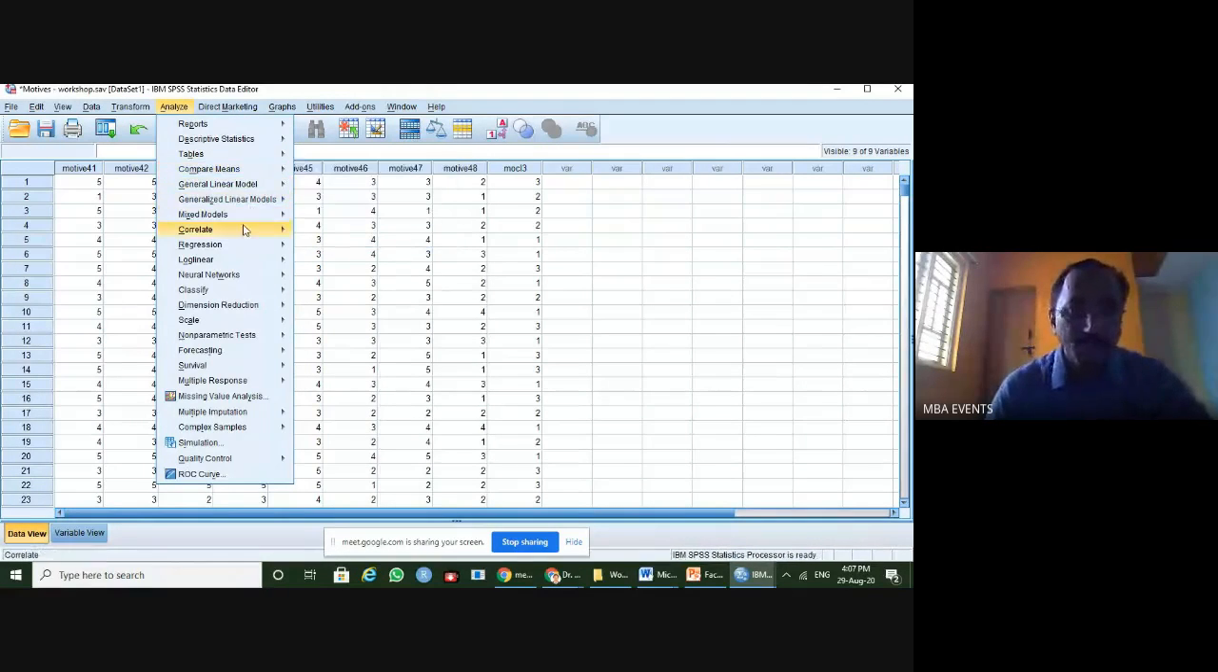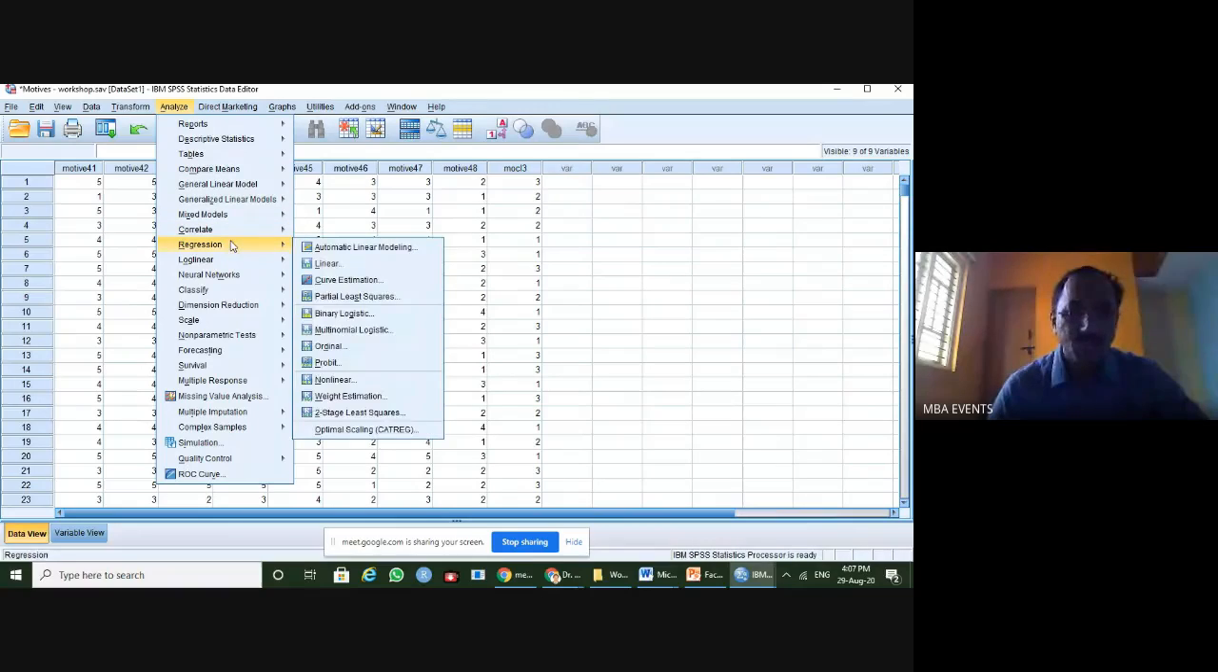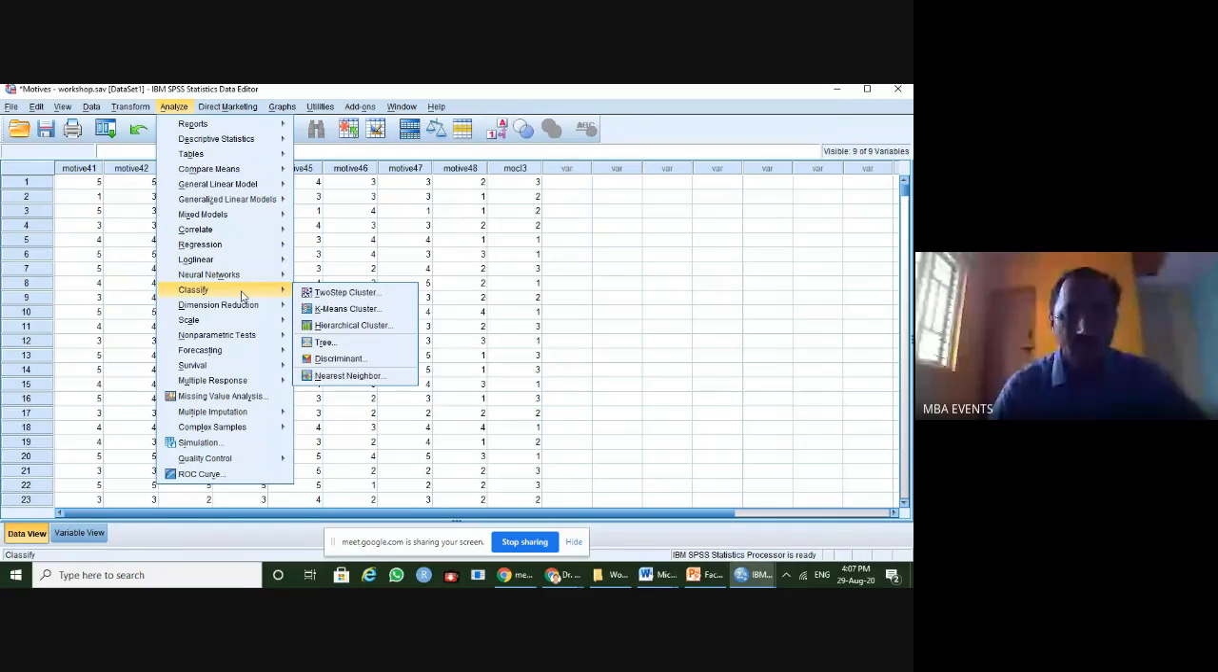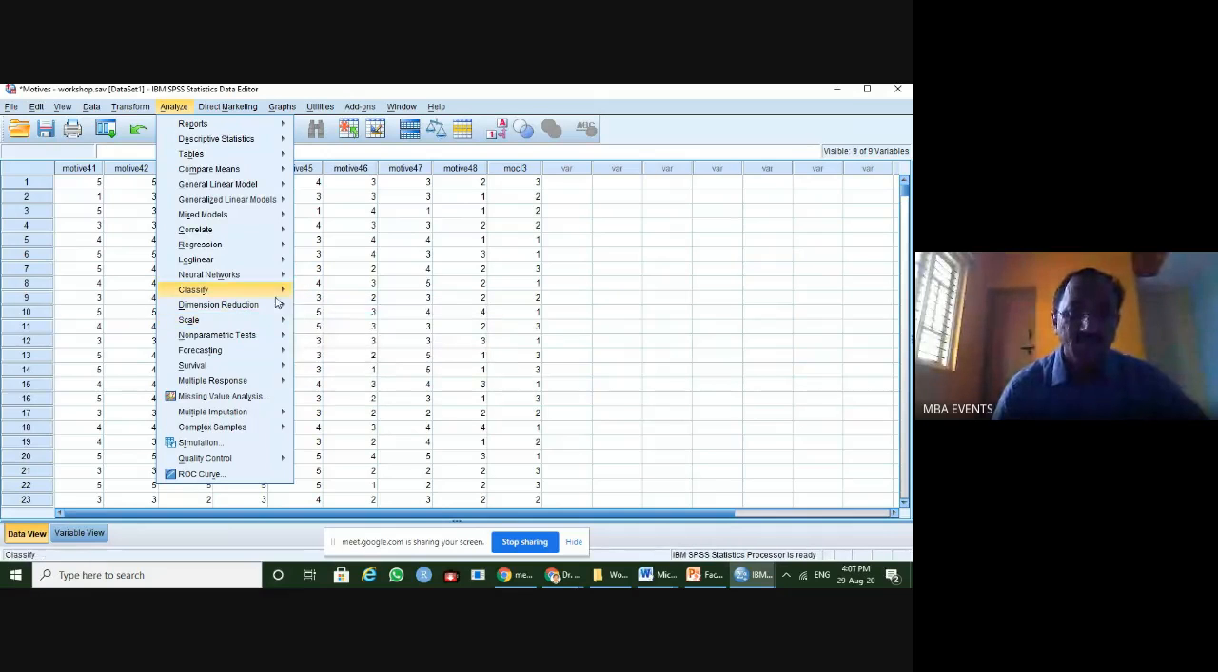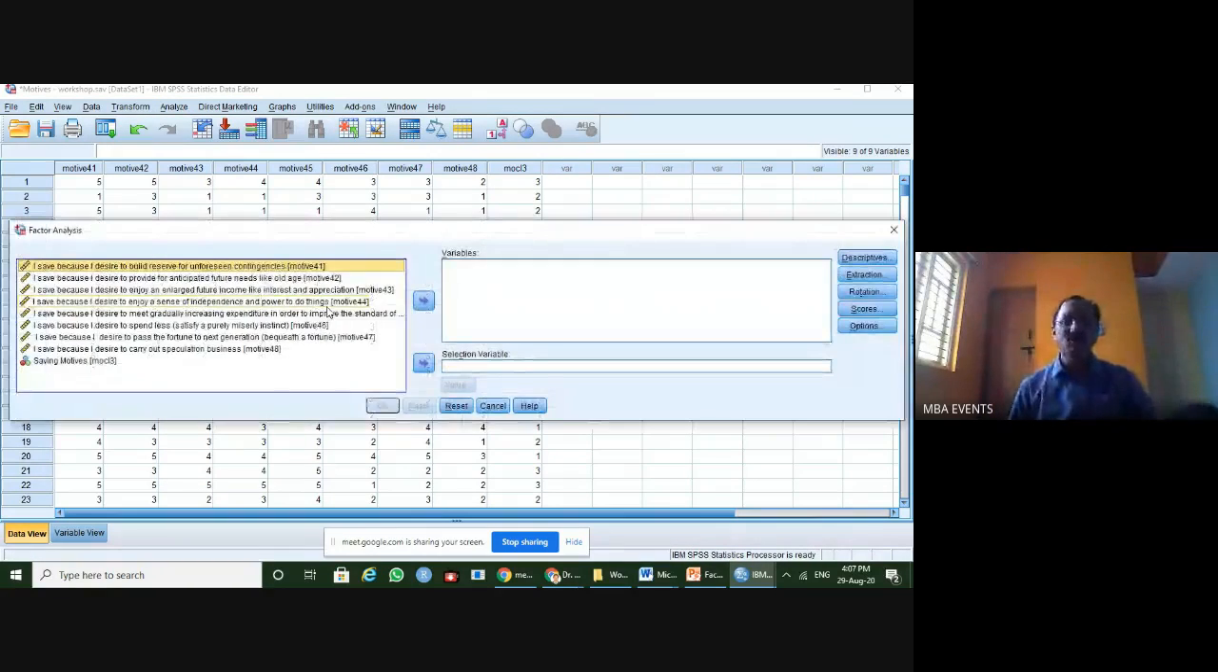Now let me come to my part of the study. Mixed models, correlate, regression, log linear, neural network. Coming to dimension reduction, as we already said, factor analysis is also called a dimension reduction technique. So it comes under dimension reduction, and in that you click Factor. You get the window here.